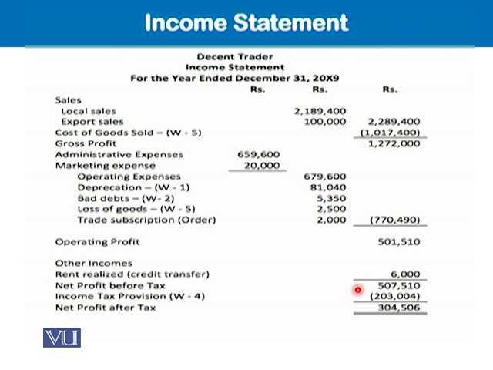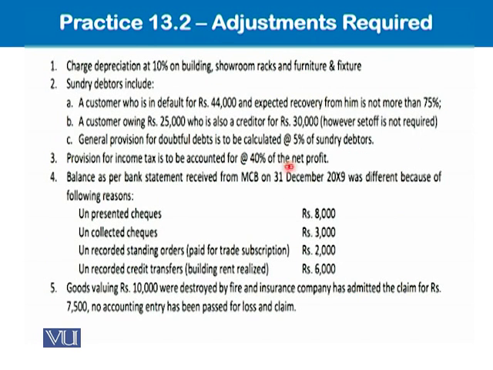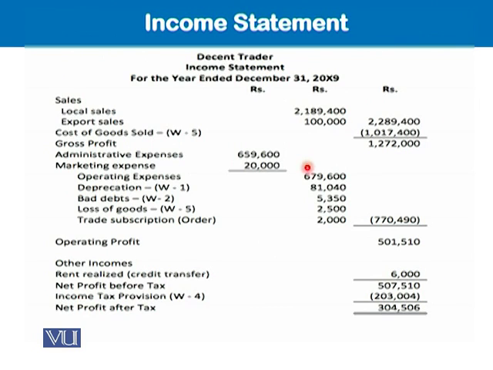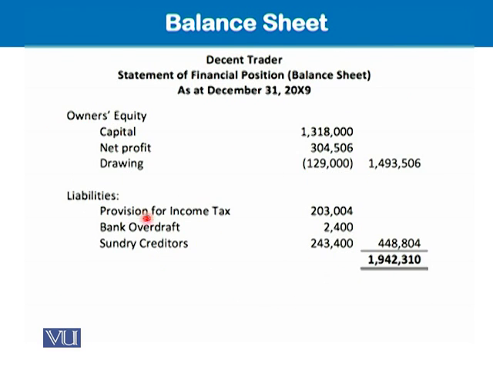So the adjustment was that we have to calculate 40% of the net profit. So we calculated 40% of the net profit. This 203,004 is also our current liability, because this amount we have to pay as income tax. So here we go. This is appearing in our liabilities as income tax provision.